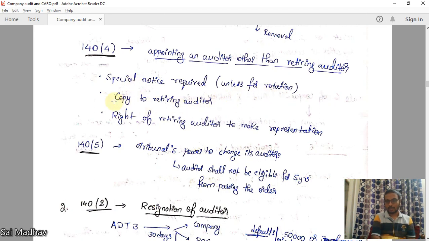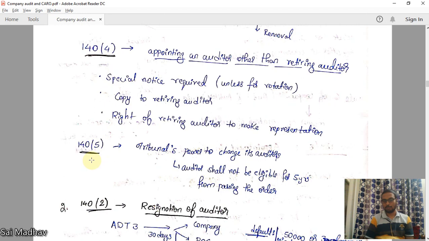Okay. Copy to retiring auditor. A copy should be given to retiring auditor that a new auditor is being appointed in your place. Right of retiring auditor to make representation. The retiring auditor, the old auditor, should be given opportunity of being heard. That means he can make his representation in the general meeting. If he can come, he can make a representation, or he can provide some writing. In writing, he can provide some things that can be read in such general meeting. This is section 140 subsection 4.